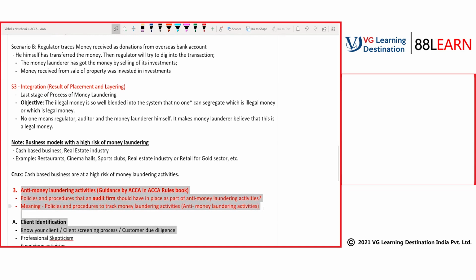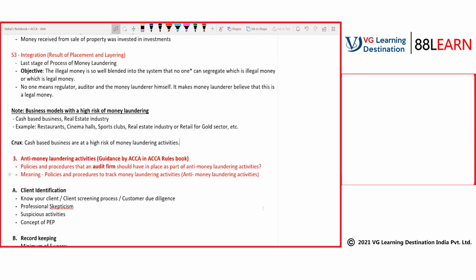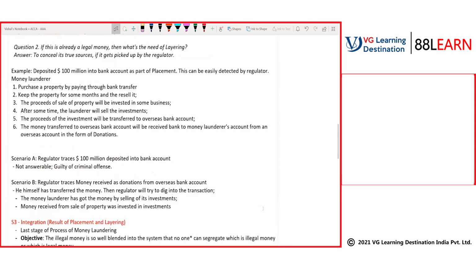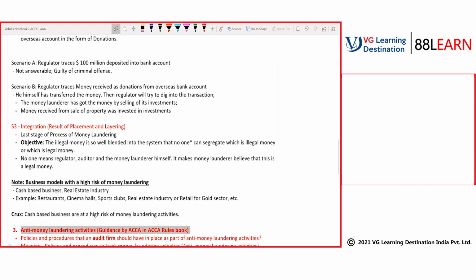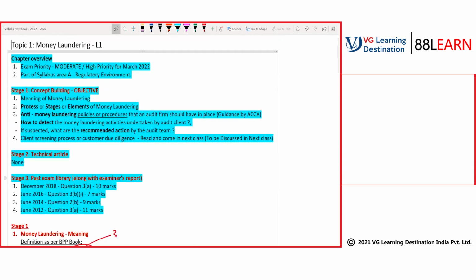I'll request you to please revise whatever we have discussed till now from the notes that I'll be sharing with you right after the class. From the next class, we'll take up anti-money laundering activities. Since in stage 2 of our class structure we do not have any technical articles, we will directly jump to stage 3, that is the past exam library. I will discuss 2 exam questions with you, and give you the other 2 as an assignment.